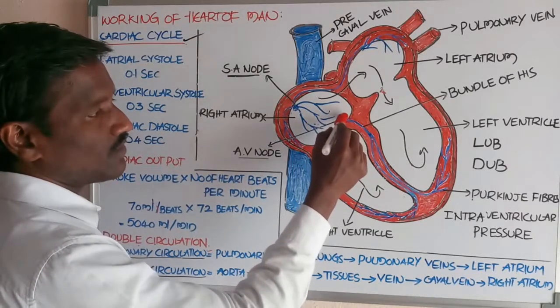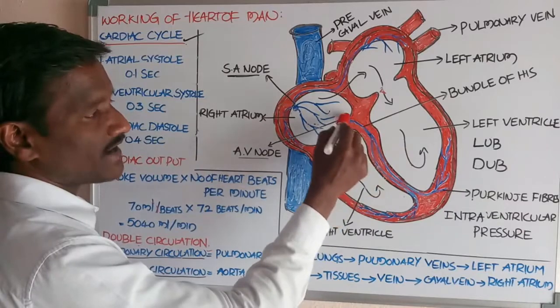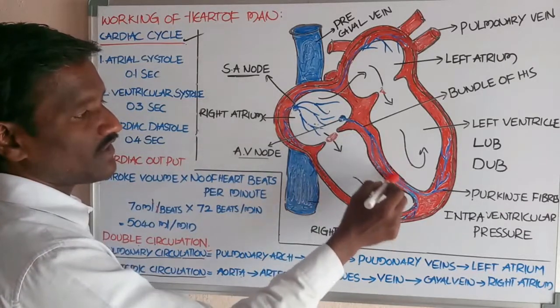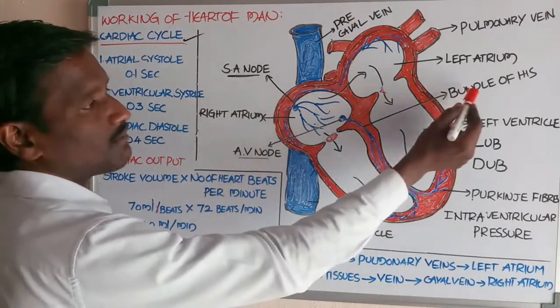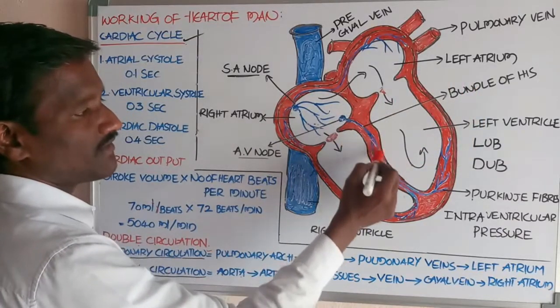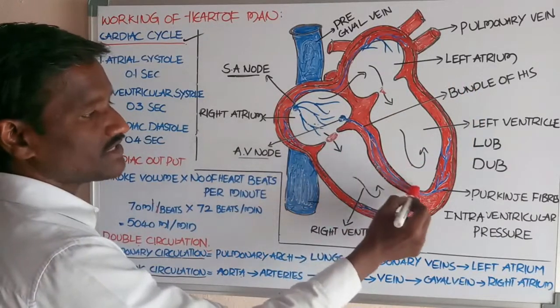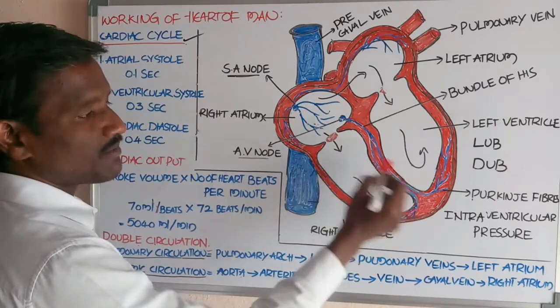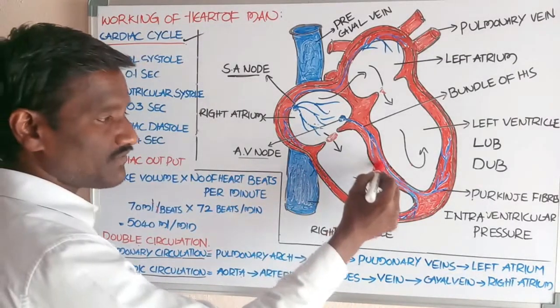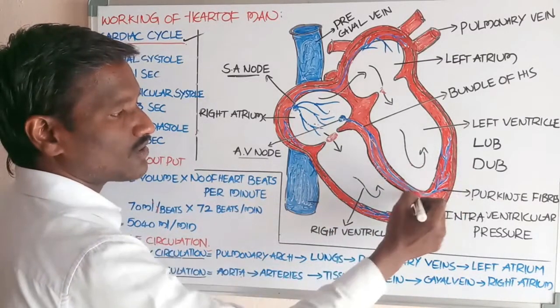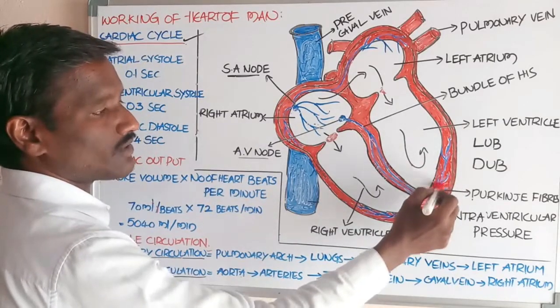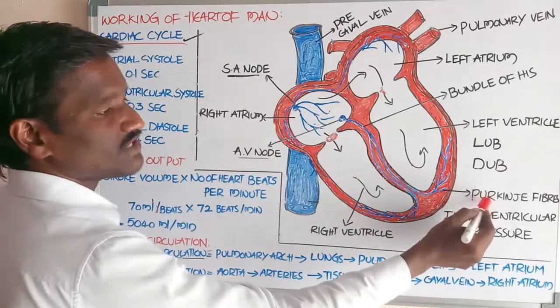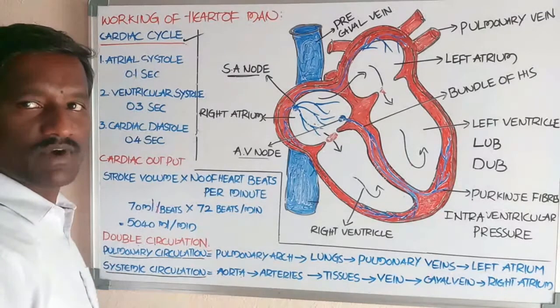From the AV node, a bundle expands throughout the interventricular septum, called the bundle of His. The bundle of His divides into left and right branches, which finally expand by small branches called Purkinje fibers.